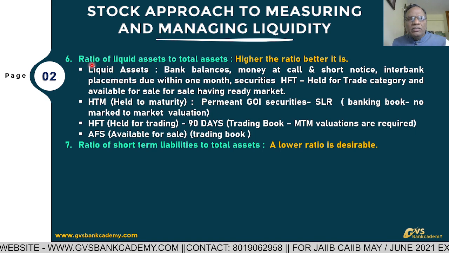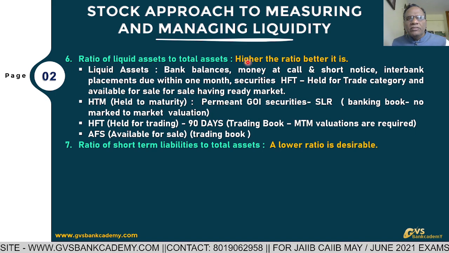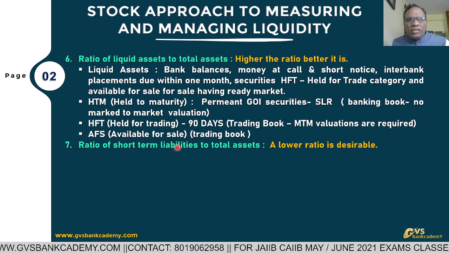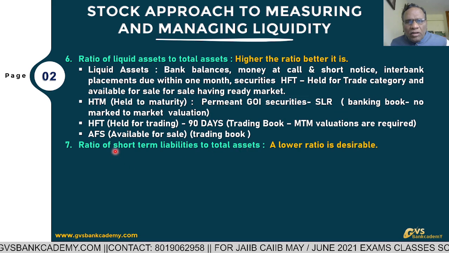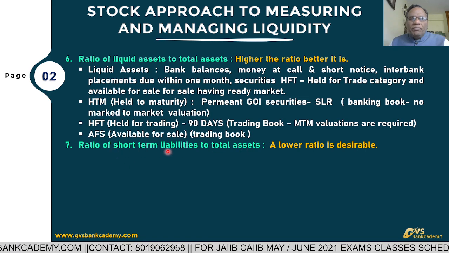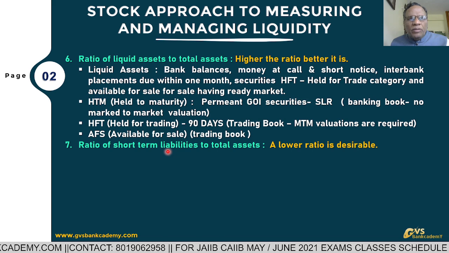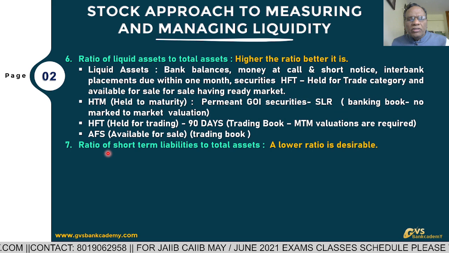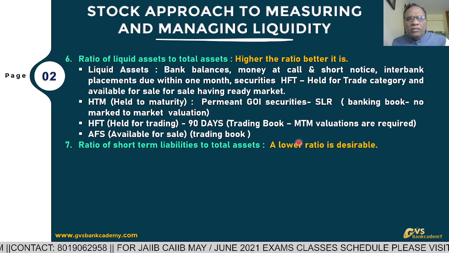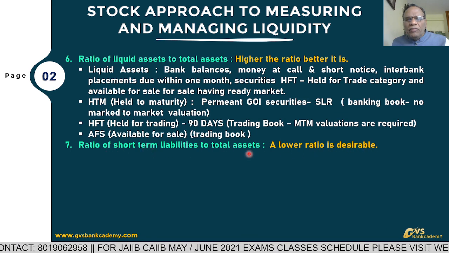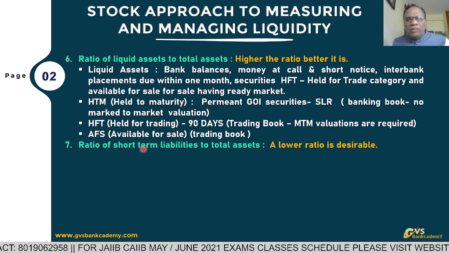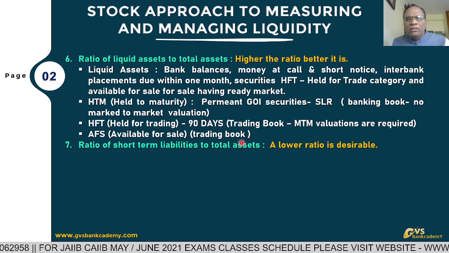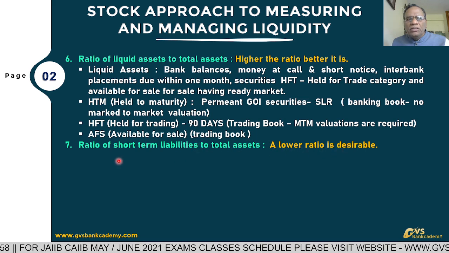This is question number 6. Liquid assets to total assets. Higher is the best. Then 7th, ratio of short-term liabilities to total assets. Always short-term means liquidity problem is there. That way you have to remember always bank has to discourage short-term borrowings or short-term liabilities. To total assets, lower ratio is desirable. Compared to total assets, short-term liabilities are very less in that bank. There is no liquidity problem in that bank. That's why lower ratio is desirable.